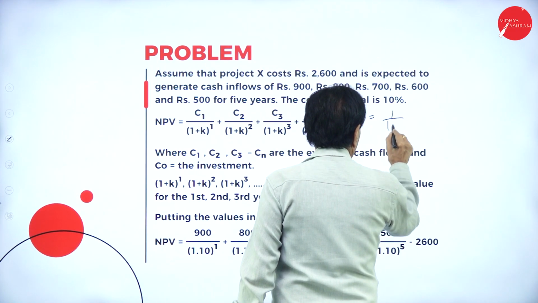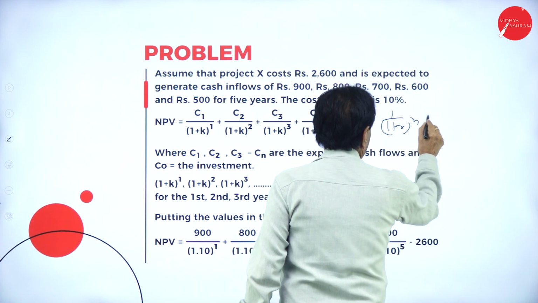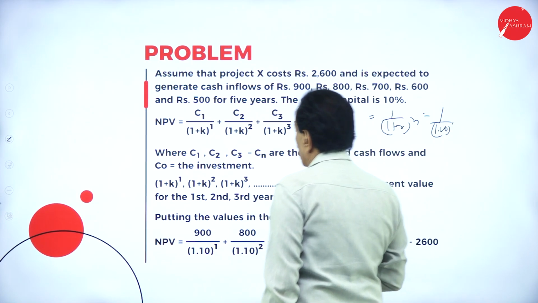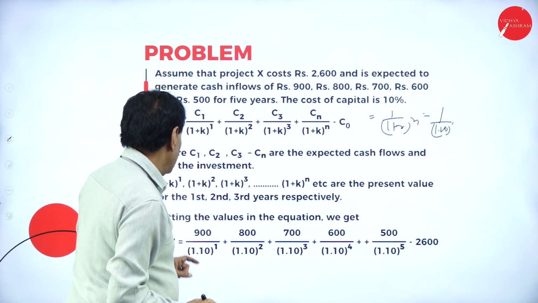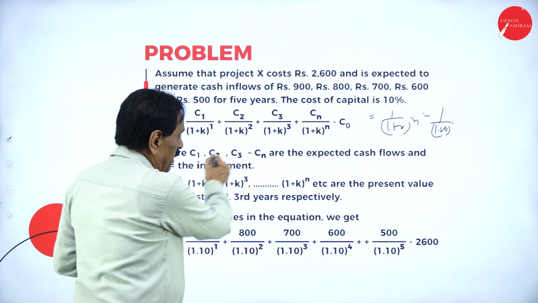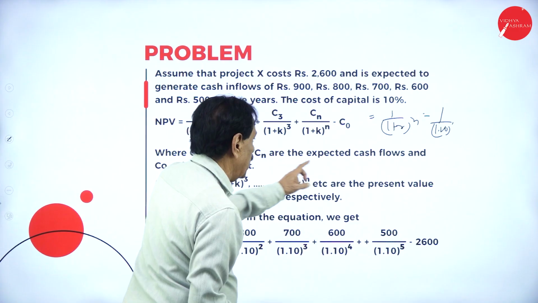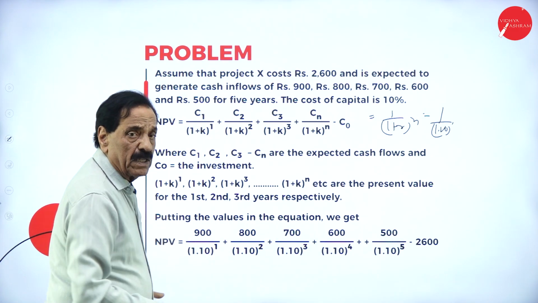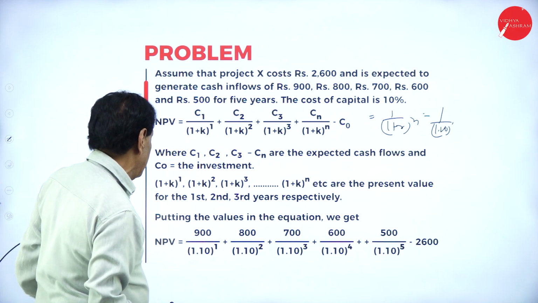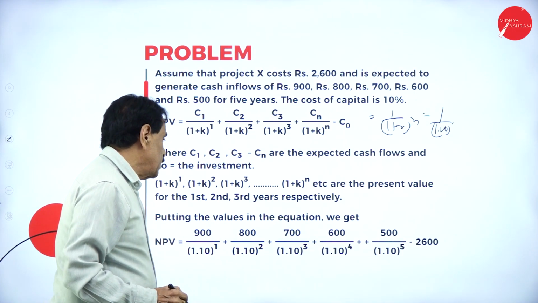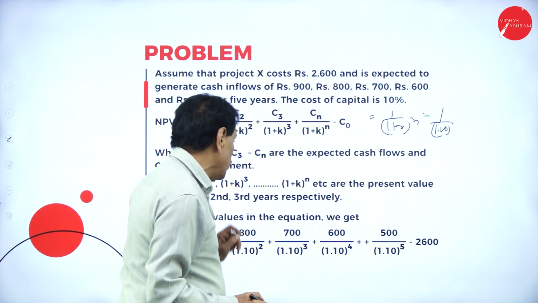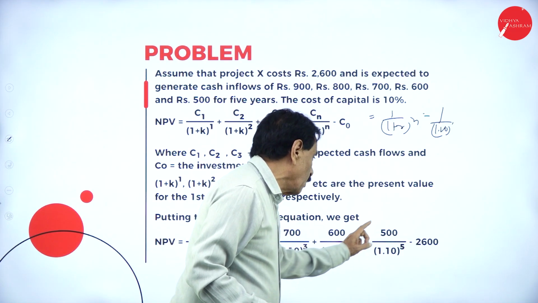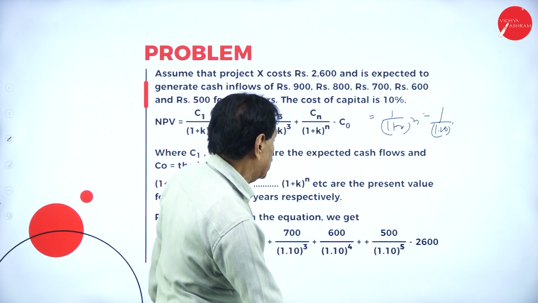NPV is 1 divided by 1 plus r to the power of n. This is nothing but 1 divided by 1.10 to the power of first year, second year, third year, fourth year. Here C1, C2, C3 are the expected cash inflows. The rate of interest is 10%. Here 900 divided by 1.10, 800 divided by 1.10 squared, 700 divided by 1.10 cubed, 600 divided by 1.10 to the power of 4, 500, minus the 2,600 investment.